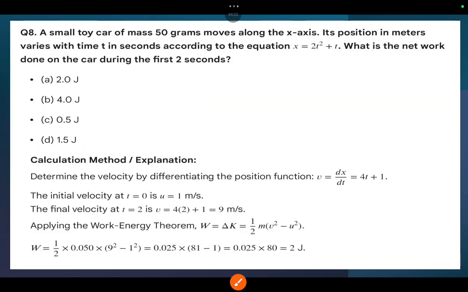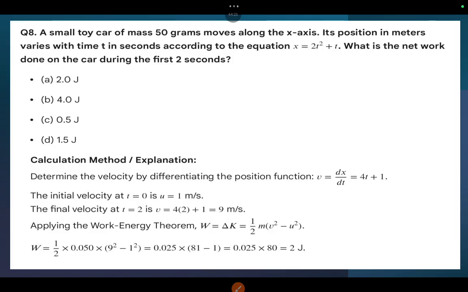Coming to the 8th question. A small toy car of 50 grams moves along the x-axis. Its position in meters varies with the time t in seconds according to the equation x equal to 2t square plus t. What is the net work done?